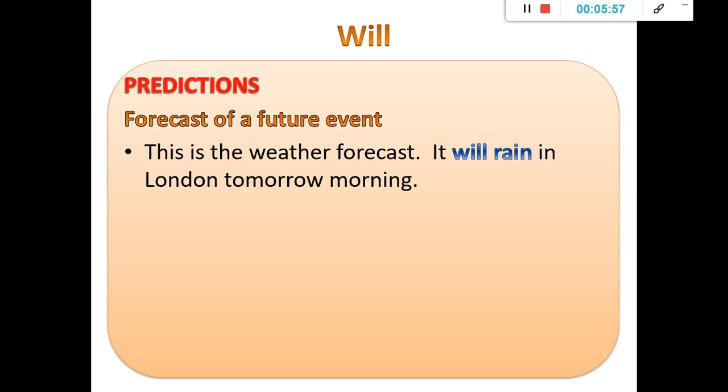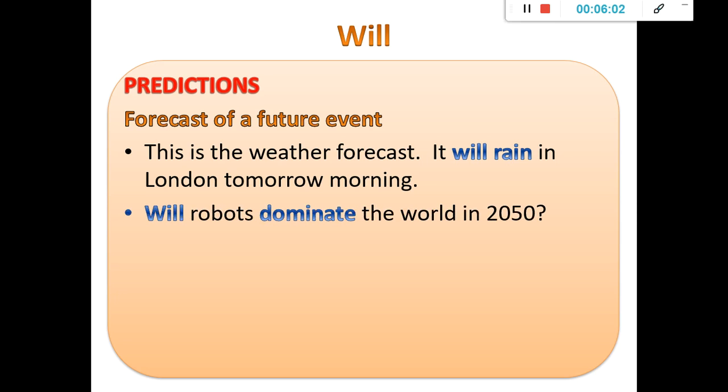So this is basically for predictions, people. And then we have will for predictions, as I said: will robots dominate the world in 2050? He will graduate in 5 years' time. This is a prediction, but I really don't know if the person is going to graduate. If I am really sure that the person will graduate, I will use going to. I will say he is going to graduate in 5 years because I am really sure that this is going to happen. But if I don't know, I will say he will graduate in 5 years. Probably not.